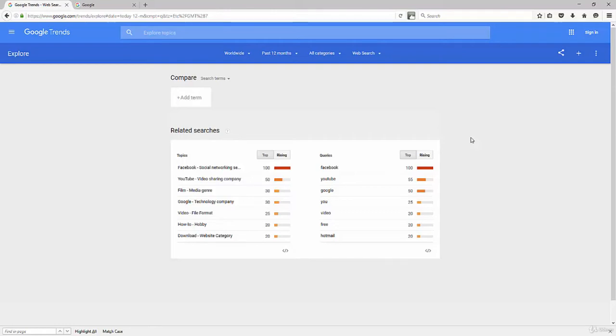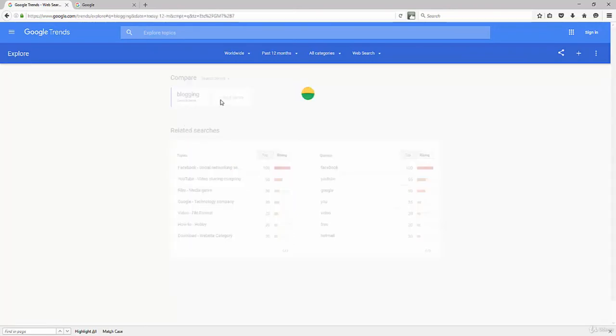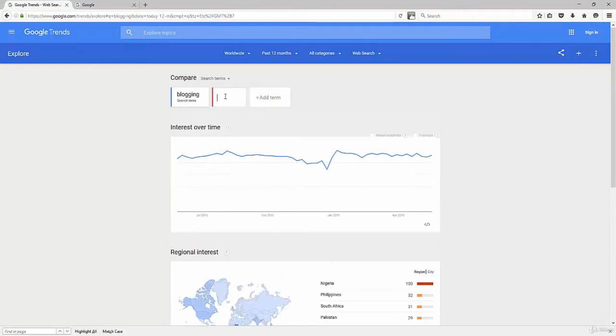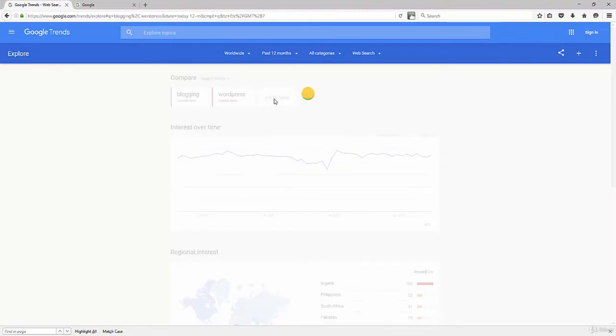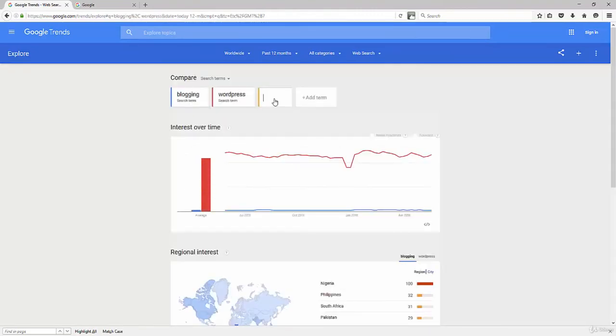So go to google.com/trends and let's start adding items. So I'm going to go with a couple more broad niche markets here. I'm going to go with the blogging niche market. So I'm going to type that in, blogging, and we'll see what pulls up here. And then we'll type in, let's do WordPress related. That's related to blogging, of course. So WordPress, and then let me do another phrase here. So let's say WordPress, blogging, let's say entrepreneurship.